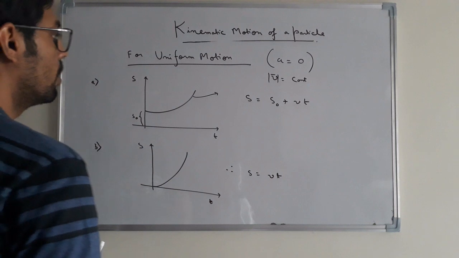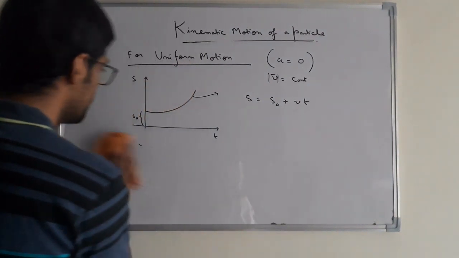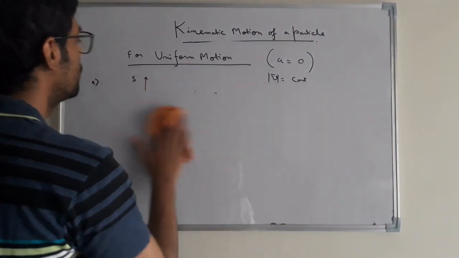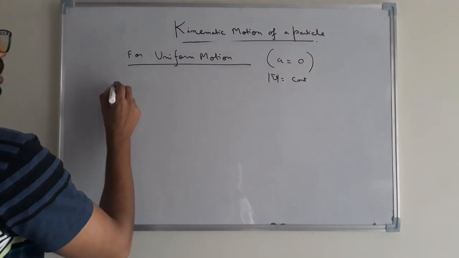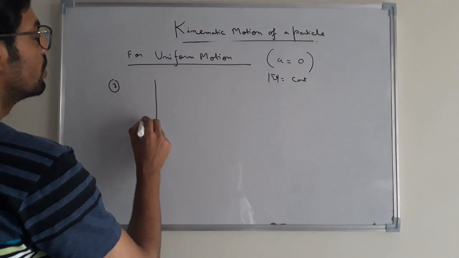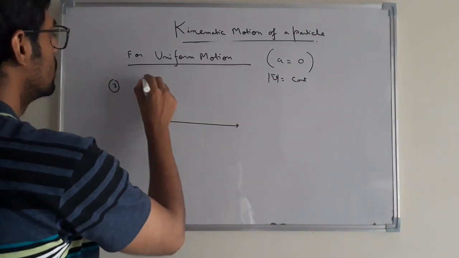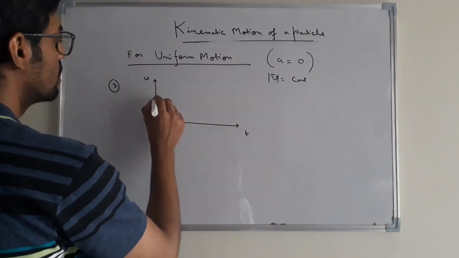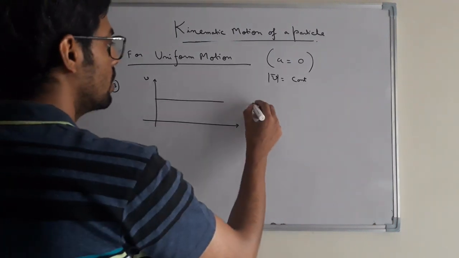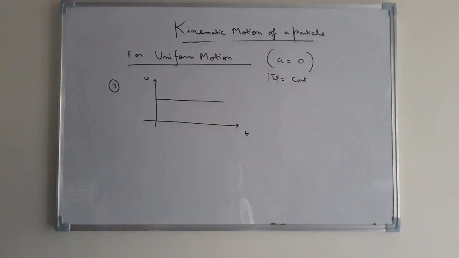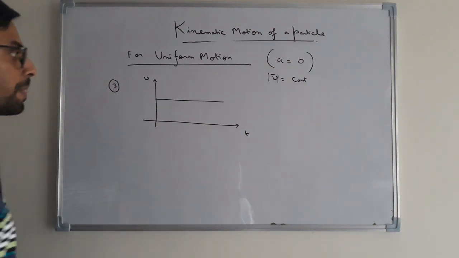Another case possible for uniform motion is the V-T graph. What will be the nature of the V-T curve for uniform motion? We have said that velocity is constant. This is V, this is T. Velocity is constant, that means it will be a straight line parallel to the T axis. This is the nature of the V-T curve for uniform motion of a particle.